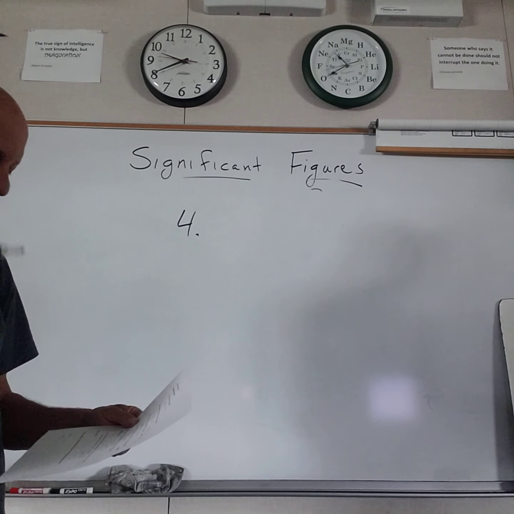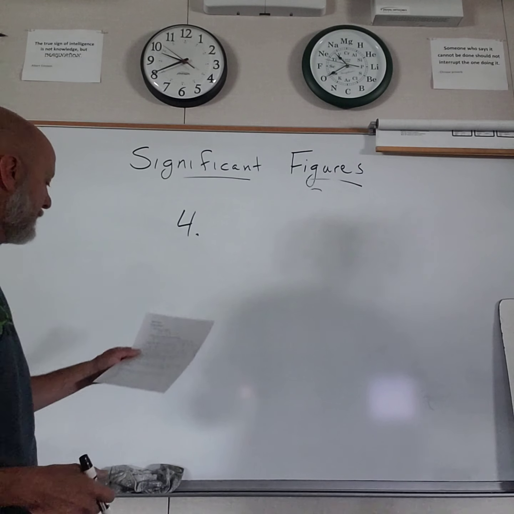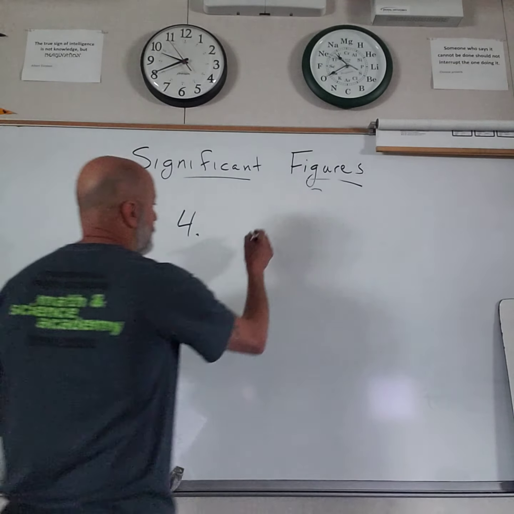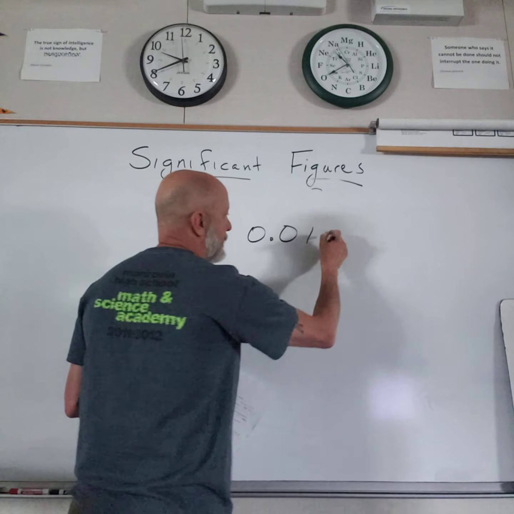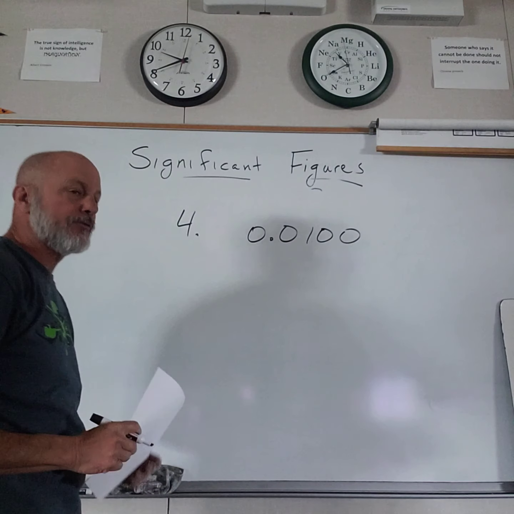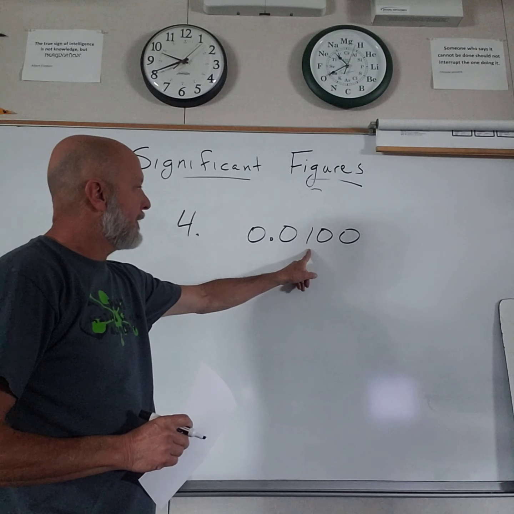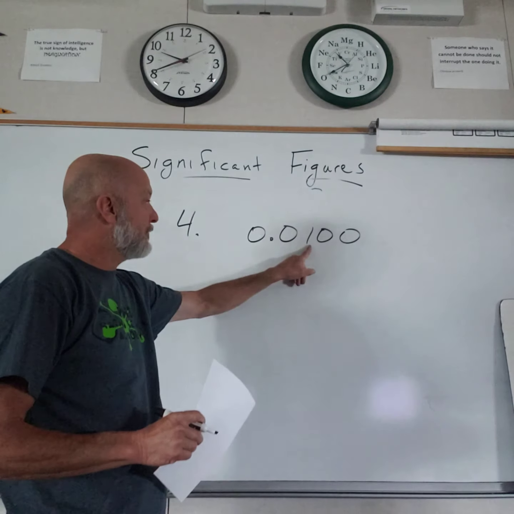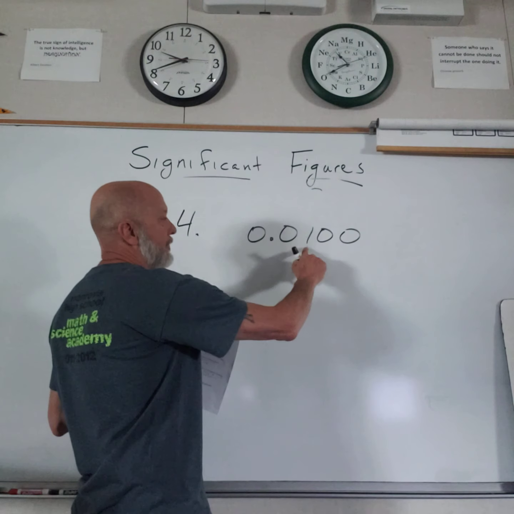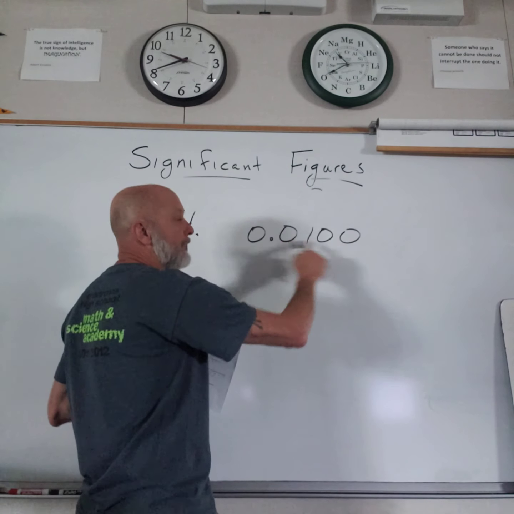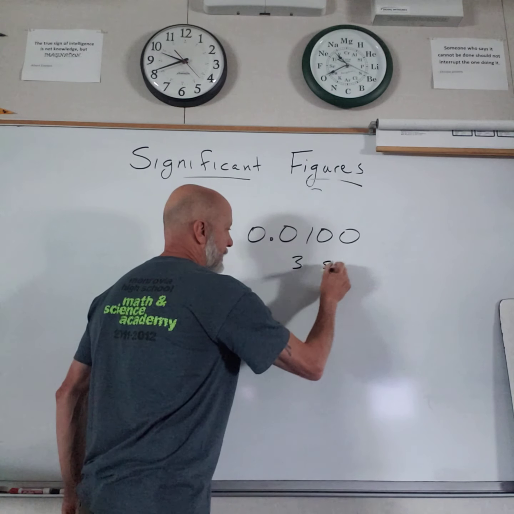Zeros to the right of the decimal point and to the right of non-zeros are significant. So we can call this the right rule. If I've got something like 0.01, but I want to show that it's more accurate than that, because I used some accurate equipment, I could write 0.0100. So I'm representing that this number is accurate to 3 significant figures. These two zeros are to the right of the 1, and they're also to the right of a decimal point. They are significant. That is 3 sig figs.